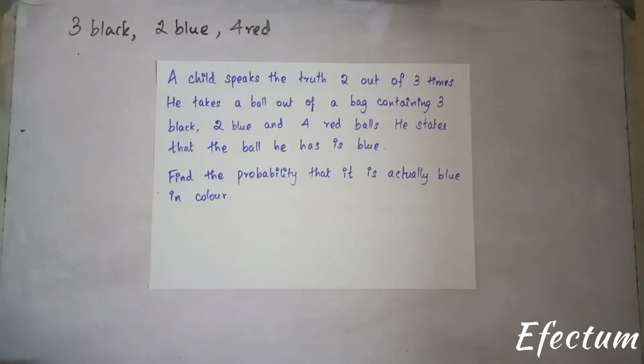Okay, so in this video, we'll be looking at a problem based on probability, and this problem involves a little critical thinking. A child speaks the truth 2 out of 3 times. He takes a ball out of a bag containing 3 black, 2 blue and 4 red balls. He states that the ball he has is blue in color. Find the probability that the ball he has is actually blue in color.